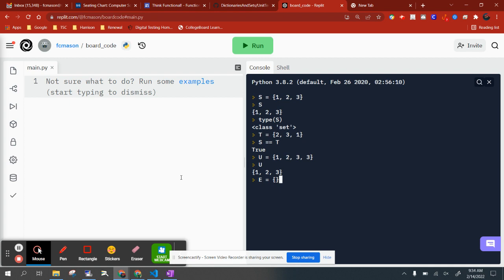That's not the empty set. What is that? Yeah, not the empty list, but the empty dictionary. That's exactly right. So I mean, it worked. Variable assignment worked. But if we look at the type of E, yeah, that's a dictionary. So the question then is this: how does one create an empty set?